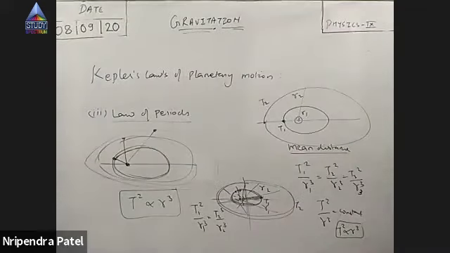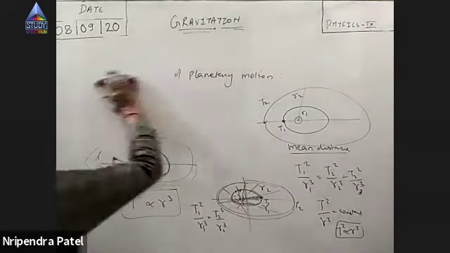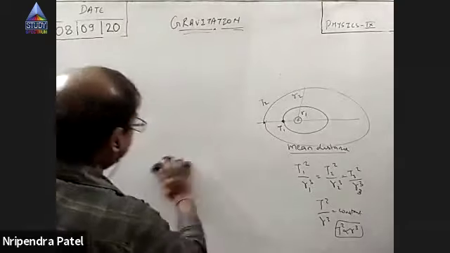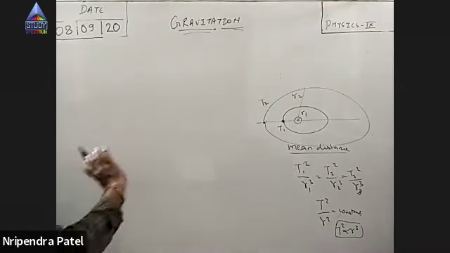Suppose R1 is the mean distance of the first planet from the sun, and R2 is the mean distance of the second planet from the sun. The first takes T1 time to complete one revolution, and the second takes T2 time.